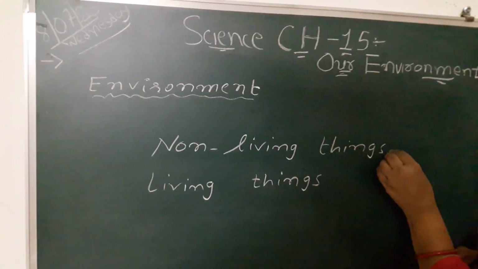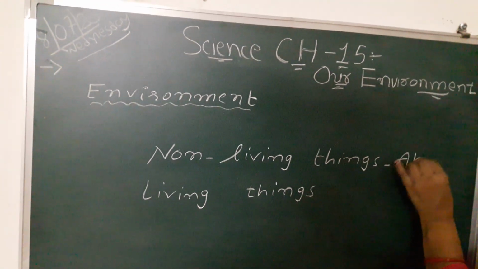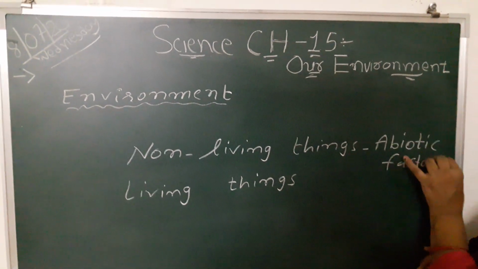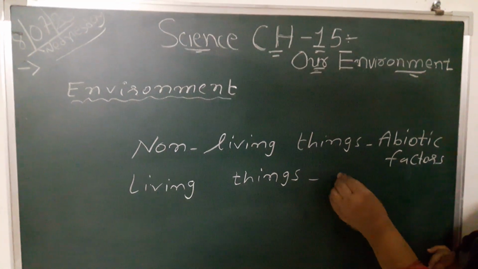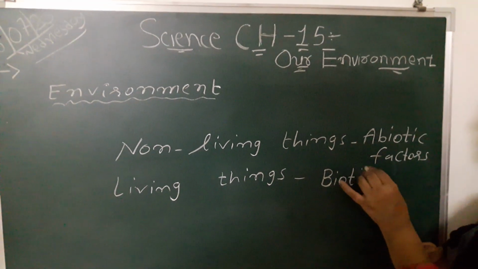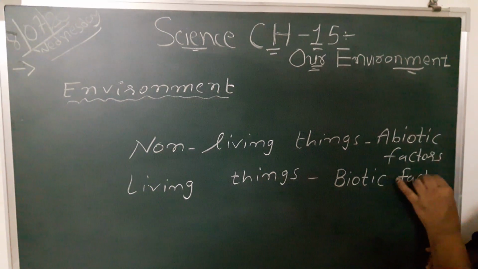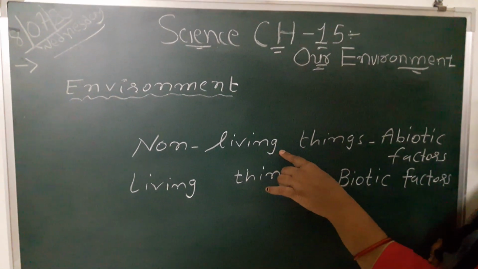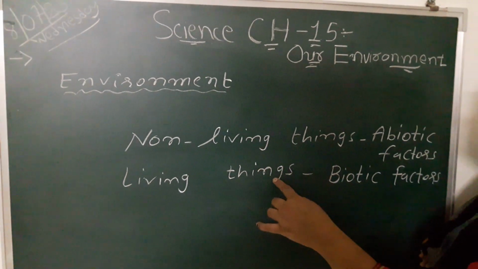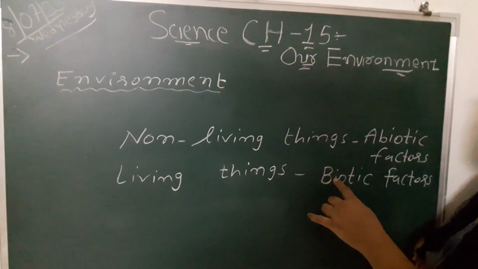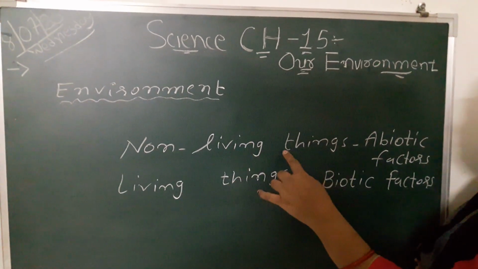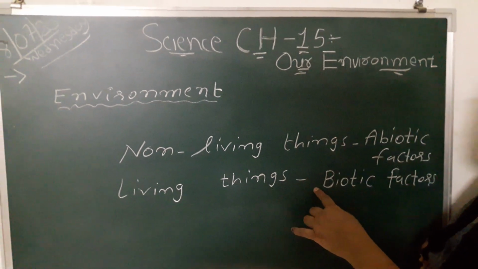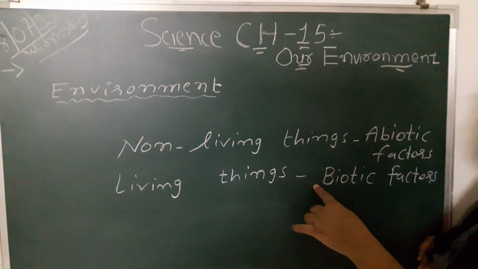Non-living things are known as abiotic factors, and living things are biotic factors. So non-living things and living things interact with each other and make an environment.